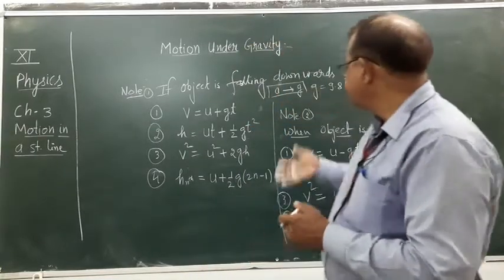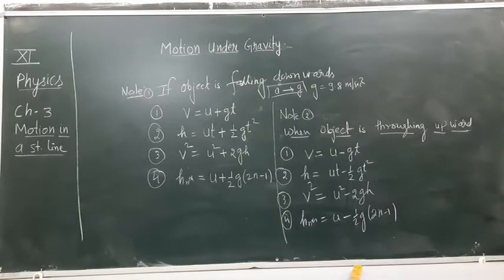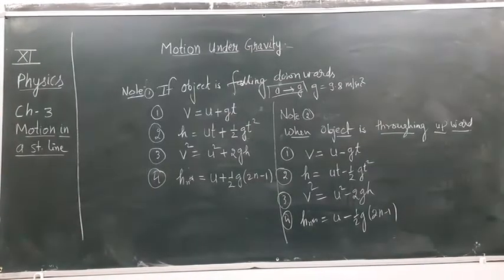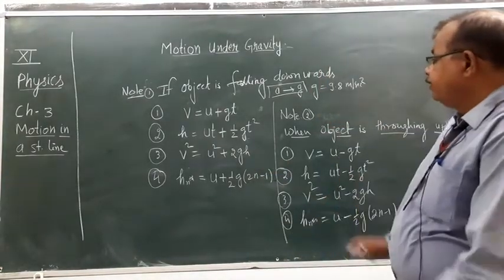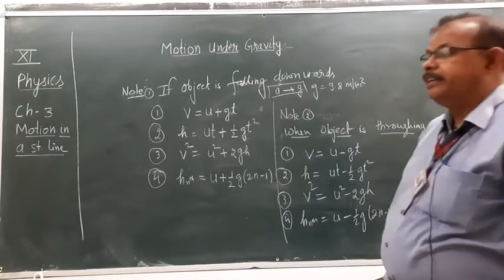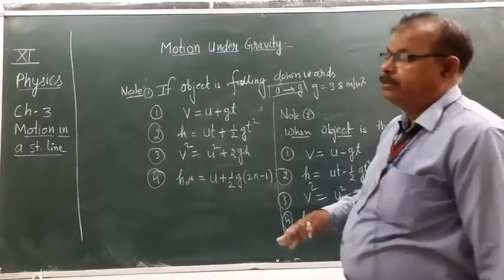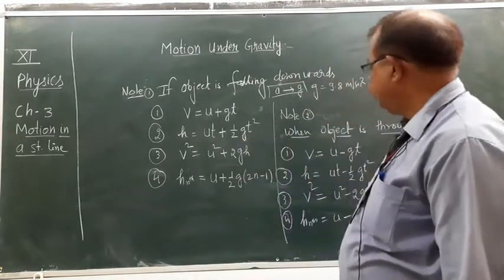Clear? So note down these things. So these are the equations of motion when motion is under gravity. Body is falling downwards or body is thrown upward. In that case, we can use these equations.